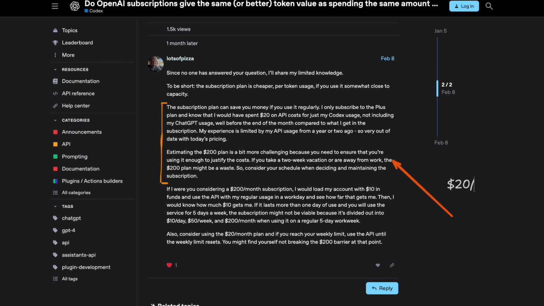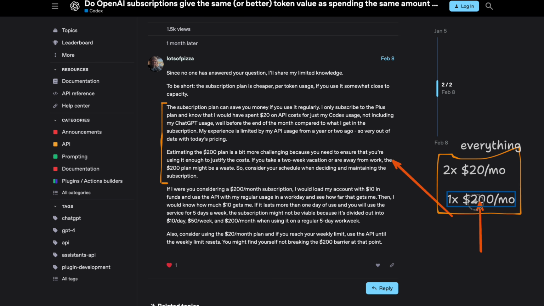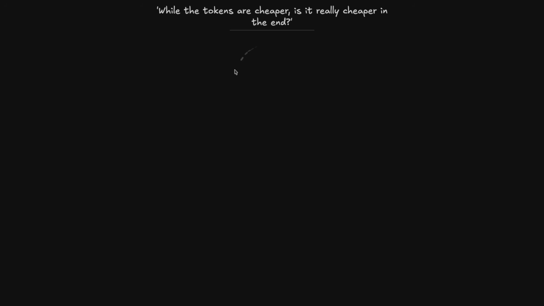Let's say you have the $20 a month subscription. A lot of people are actually not using this full $20 a month. I think a lot of us watching would use all of it. Me personally, I have 2 of these. And sometimes there have been months where I just buy the $200 a month subscription. I've done this before, but lately I haven't been programming as much. But for me, when I pay for these, I'm using everything. But if you're somebody who's not as much of a power user, a lot of it is left on the table with this one. And so the question of, is it really cheaper in the end, depends on your usage.